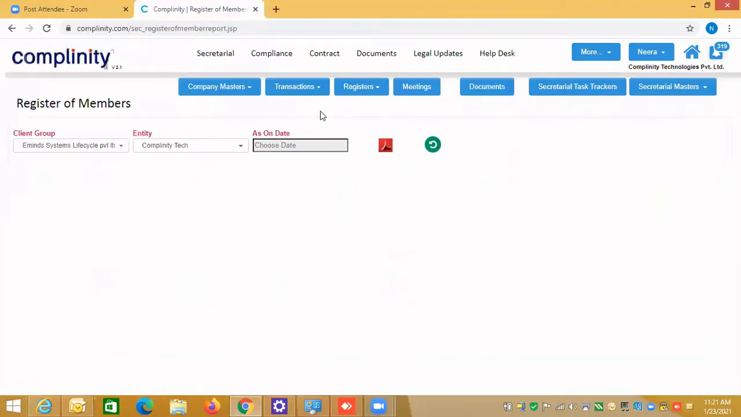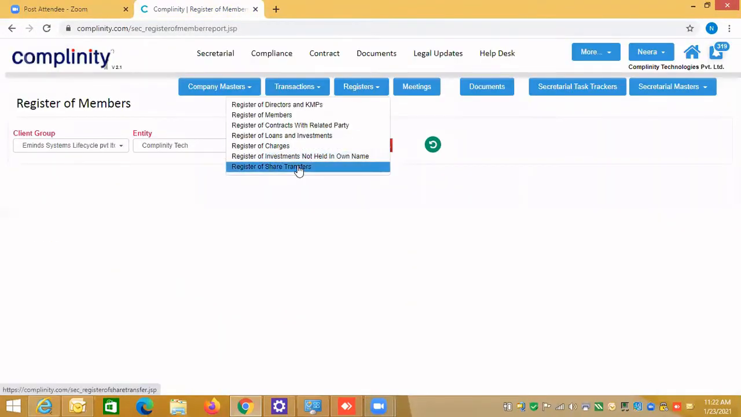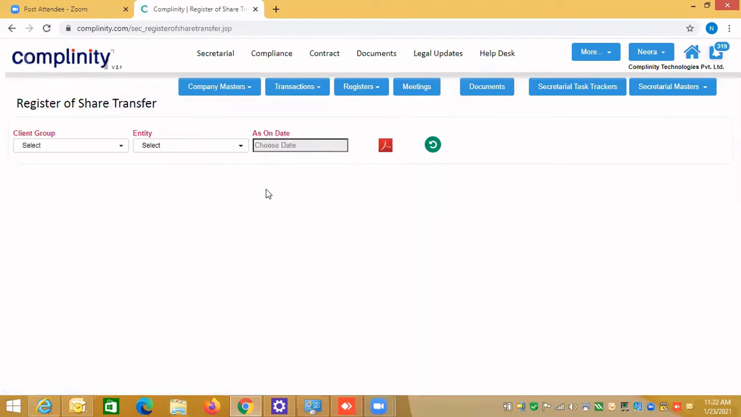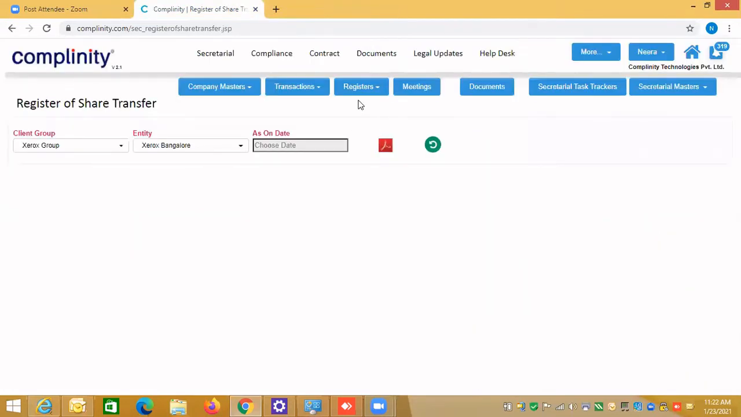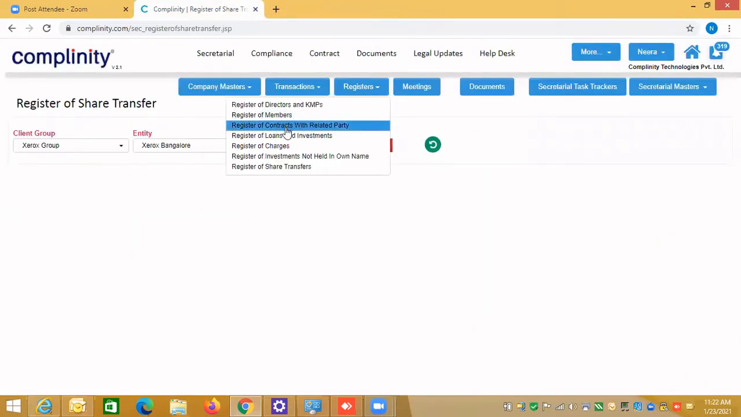And then the third, which is statutory and comes from your transaction data, is the register of share transfer. We have done one transfer, if I remember. So you can generate the register of transfer also. We have done one transfer from Aarti to Neera. So that is also coming in the register of transfer. So as I said, the rest of the registers are standalone.